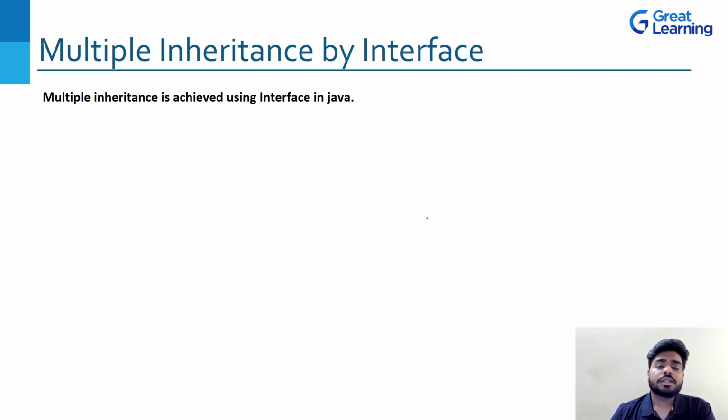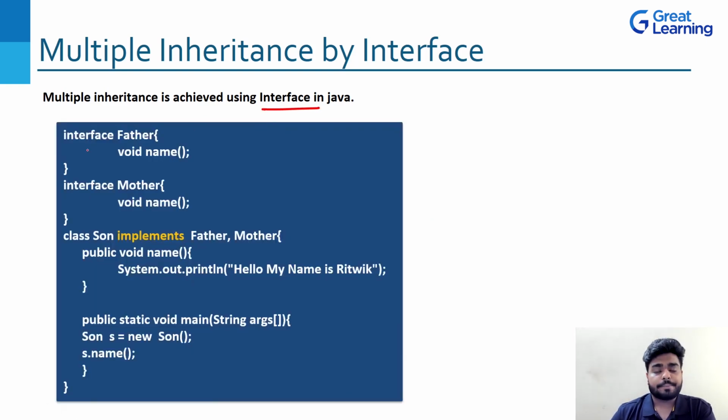This is not achievable. So what we have to do is achieve this particular multiple inheritance using interface. How do we do that? Have a look. Interface father. Remember, in the very first part of this video, I told you that interface is something where we do not define any of the methods. We just declare them. Name method is just declared. We are not defining it. So these are called abstract methods, and an interface consists of only abstract methods.